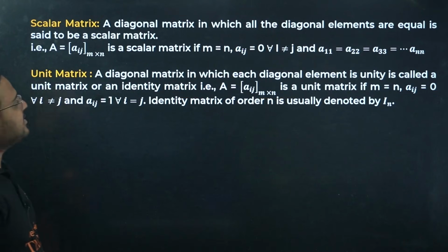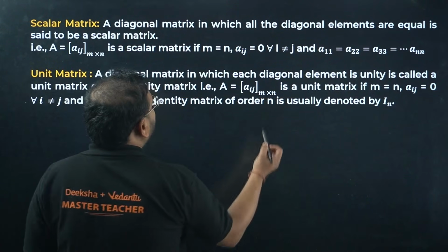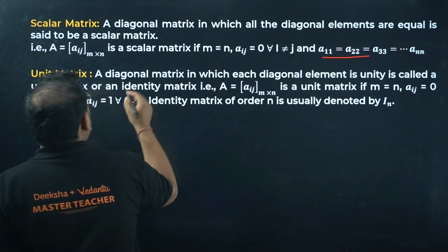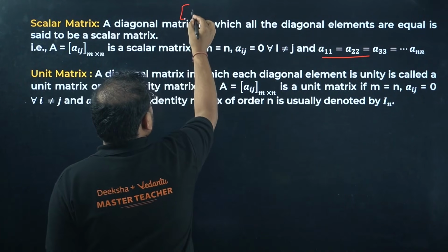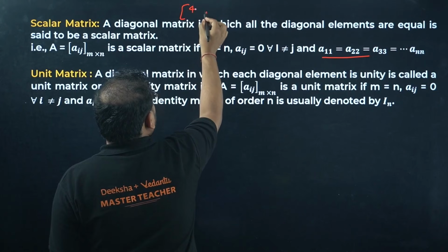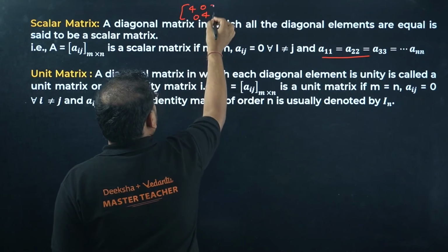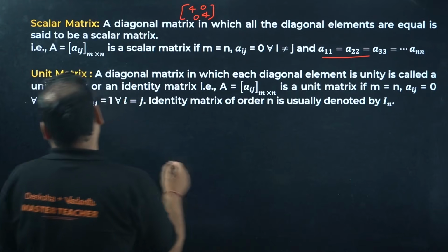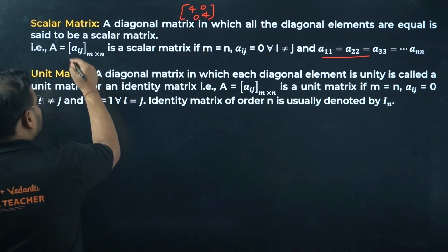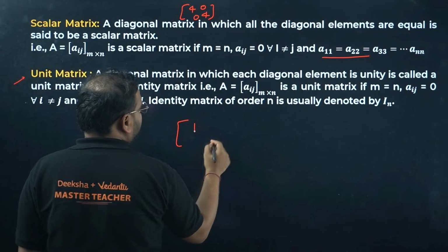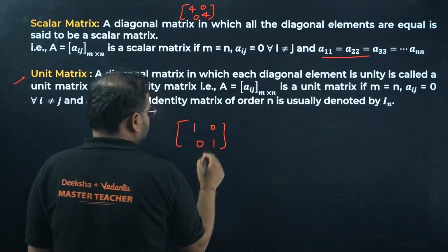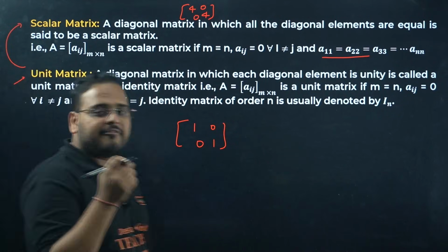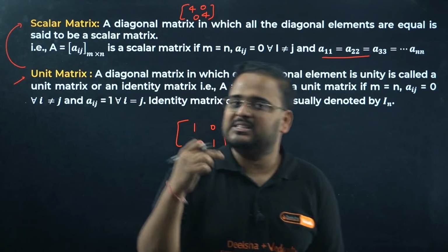Next, scalar matrix. A scalar matrix means the diagonal elements are all the same. For example, 4, 0, 0, 4. This will be a scalar matrix. What is the unit matrix? It's the same as scalar, but the diagonal is always 1, 1. So yes, every unit matrix is a scalar matrix, but not vice versa.